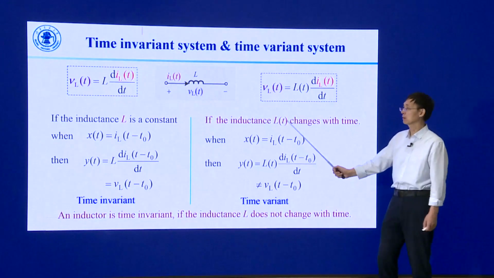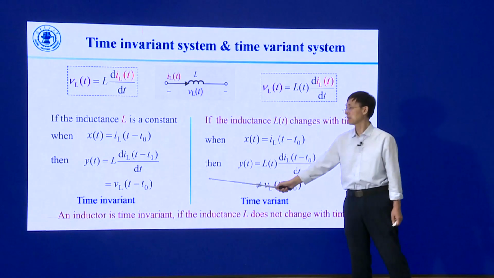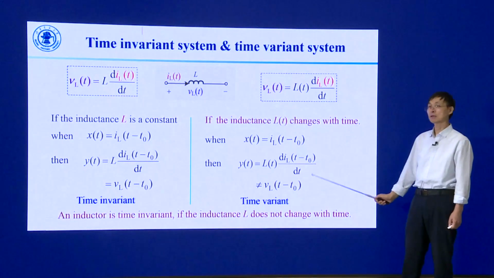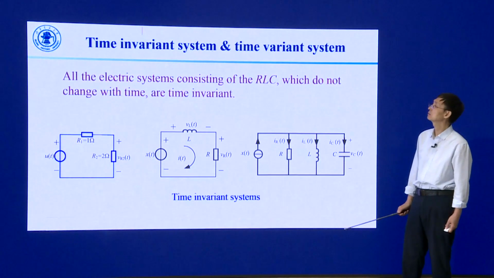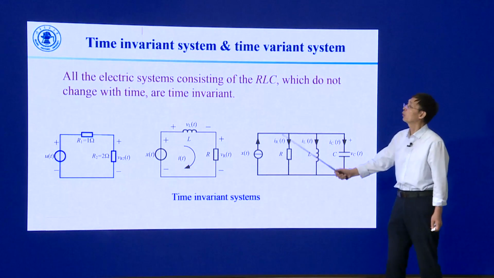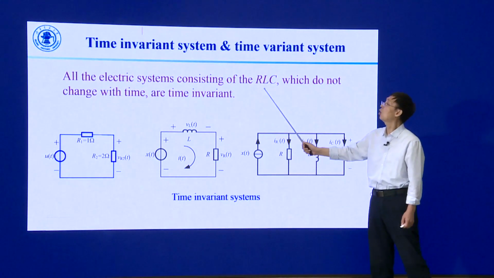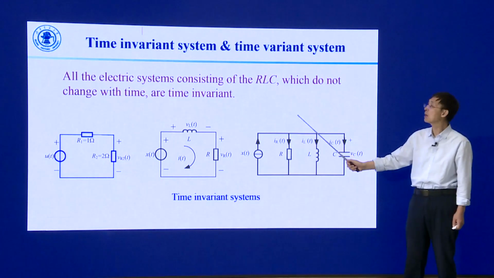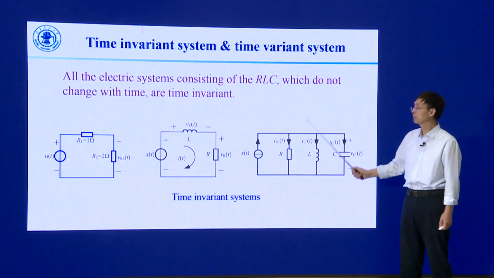Similarly, an inductor is time invariant if the inductance L does not change with time. According to the discussion, we know all the electric systems consisting of RLC elements that do not change with time are time invariant.